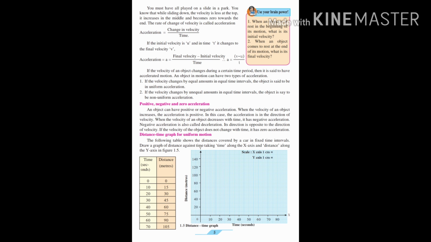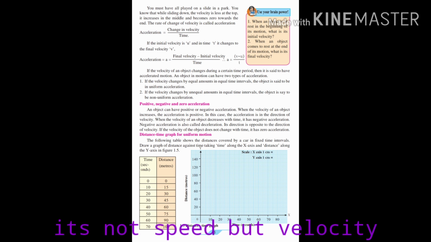Now acceleration could be of three types: positive, negative and zero acceleration. Positive acceleration means if the speed is increasing. Whereas negative acceleration, if a body is moving and suddenly it has to stop, or there is a speed breaker, so it has to decelerate, it has to put a leg on the brake so that the speed goes down.